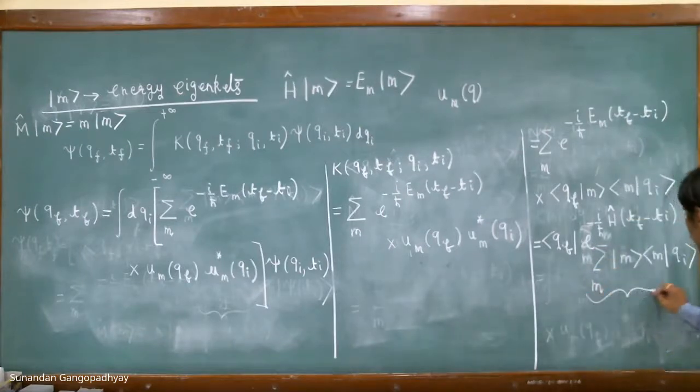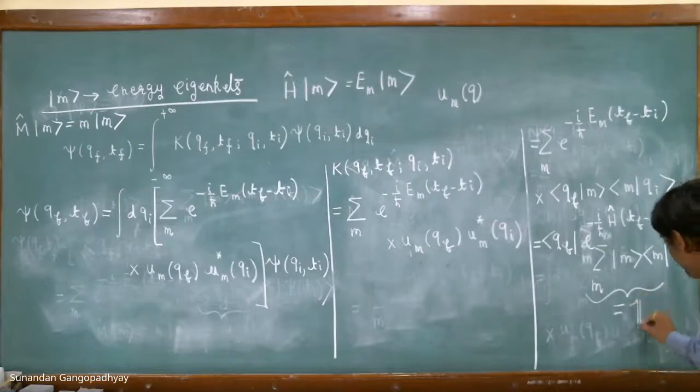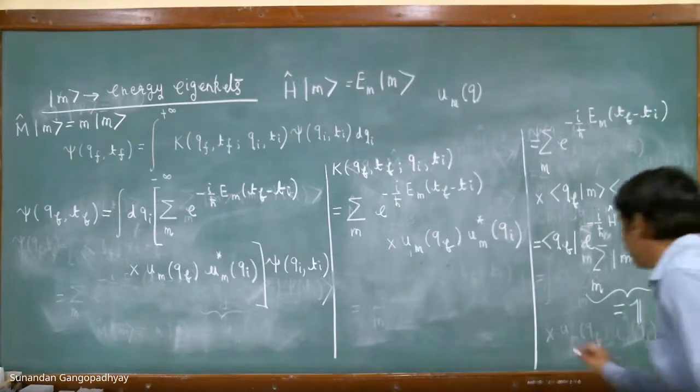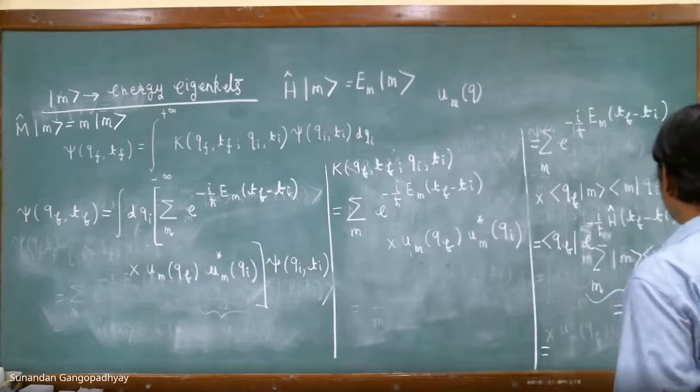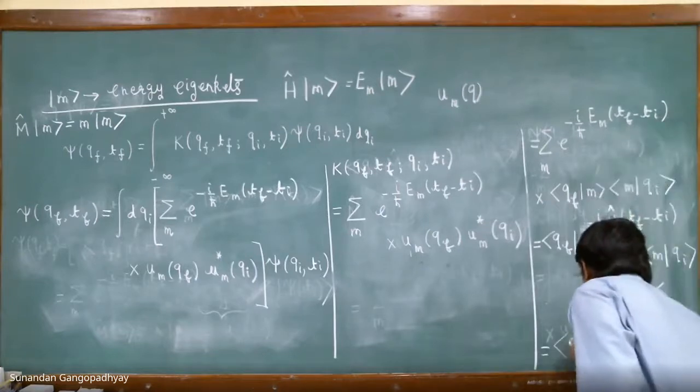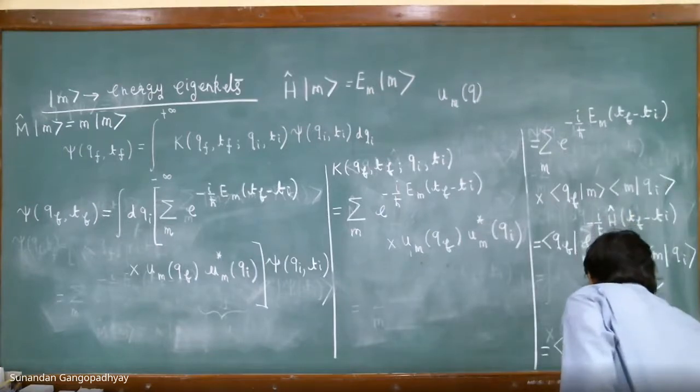But this is identity, and therefore this is basically equal to psi(x_f) times the evolved state.